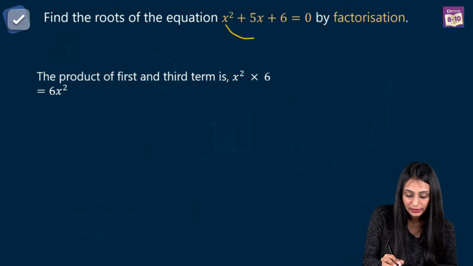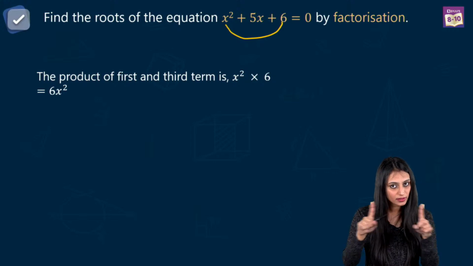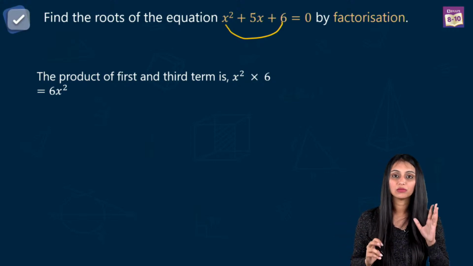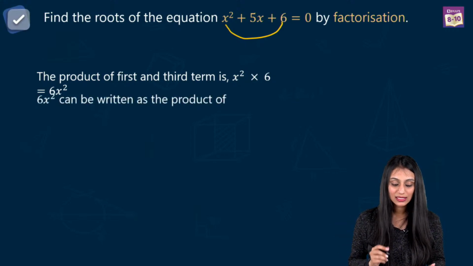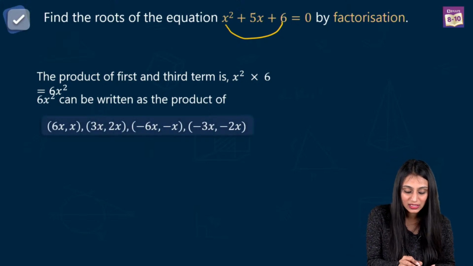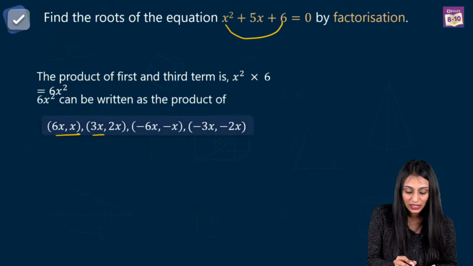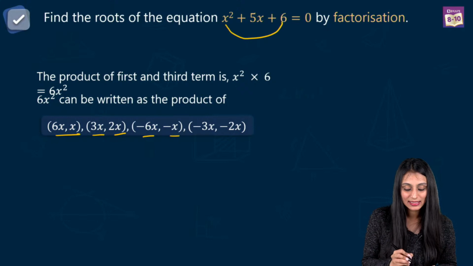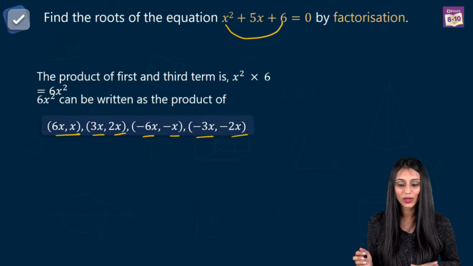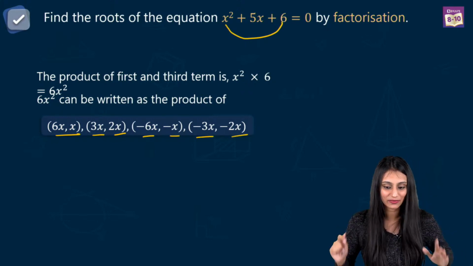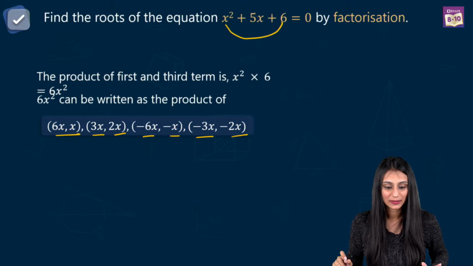We multiply these extreme terms. First of all, you see that they're in the standard form. We multiply these extreme terms, we get 6x square. Now this 6x square can be written as a product of 6x times x, 3x times 2x, minus 6x times minus x, minus 3x times minus 2x. These are the only possible cases that we have, right?